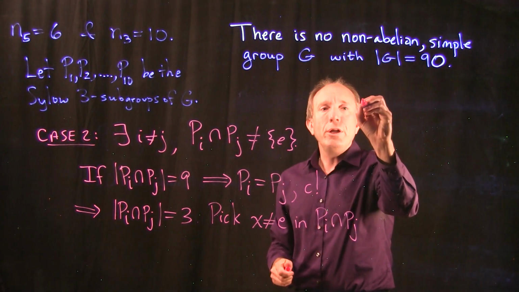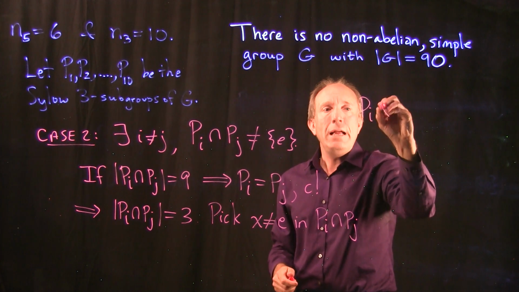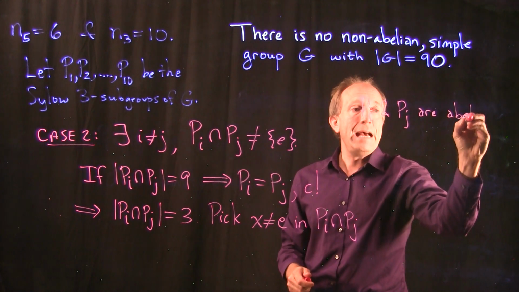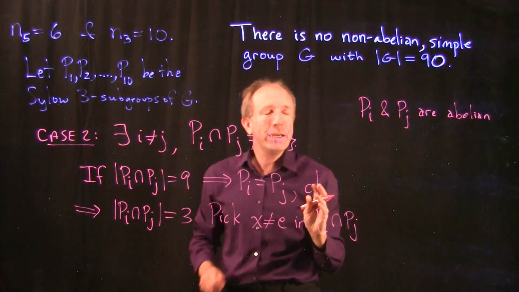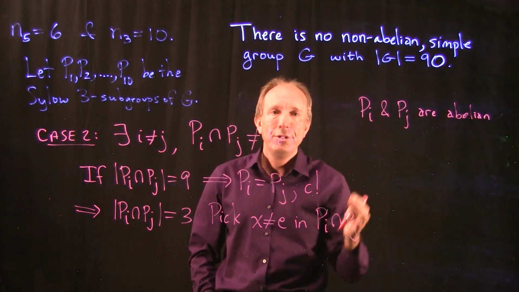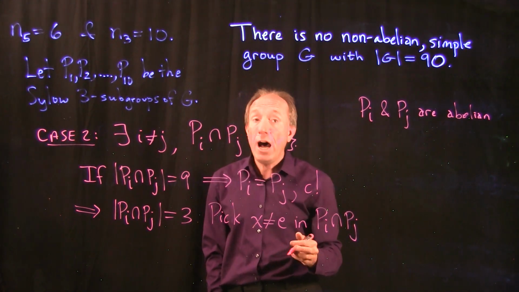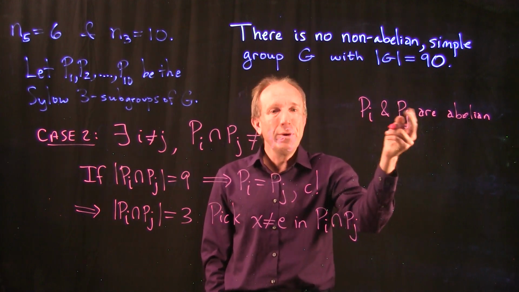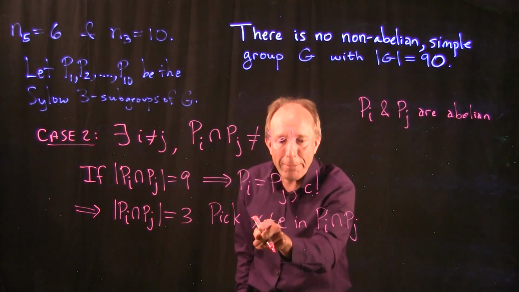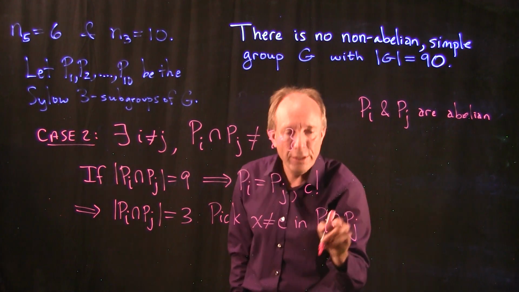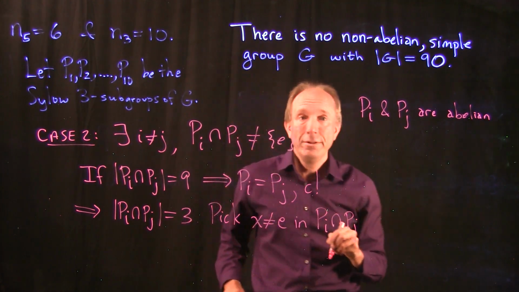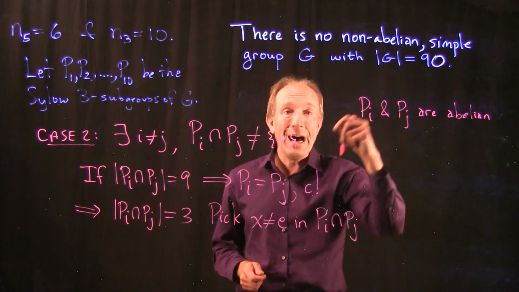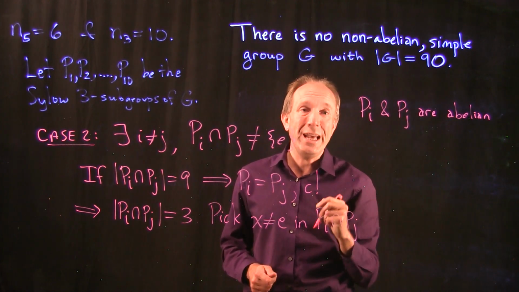By the way, you'll note that P sub i and P sub j are abelian as groups in their own right, because the size of these two Sylow 3 subgroups are both 9, and any group of size prime squared is always abelian. And I am now grabbing an x that lives in that intersection, and so that means that x commutes with everything in Pi and with everything in Pj.